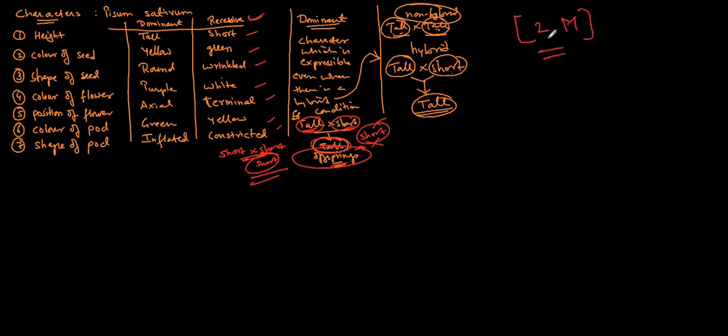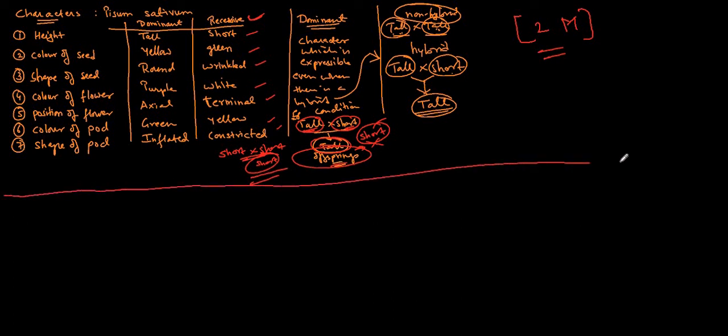Which are the characters studied by Mendel for his experiment with Pisum sativum? Write down the dominant and recessive characters of each. Then height, tall and short, color of seed, yellow and green, shape of seed, round and wrinkled, color of flower, purple and white, position of flower, axial and terminal, color of pod, green and yellow, shape of the pod, inflated and constricted. So these are the characters that Mendel studied for Pisum sativum.